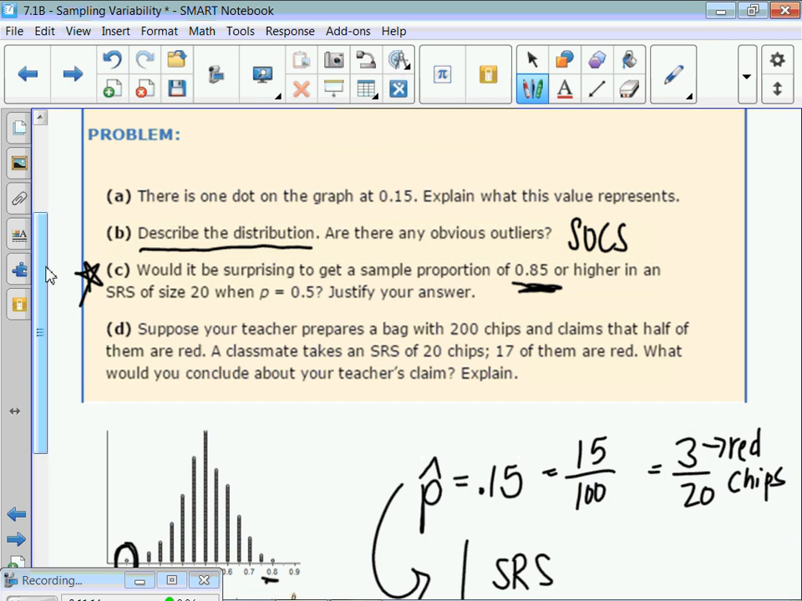It says to justify your answer. How would you justify that? Well, we took 500 samples and we never got a proportion higher than 0.85. Okay? That's how you justify that.